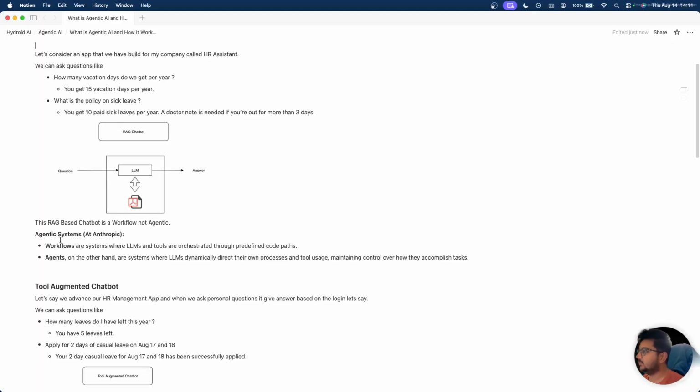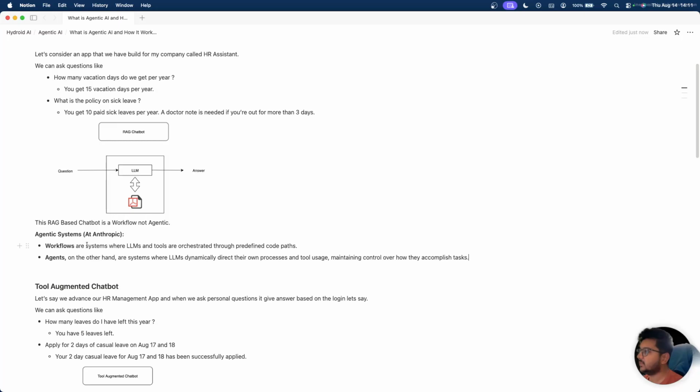Now, what is an agentic system, according to Anthropic? There are two kinds of systems: workflows and agents. Workflows are systems where LLMs and tools are orchestrated through predefined code paths. They have predefined code paths, and LLMs and tools are used to get or orchestrate the answers. And what are agents?